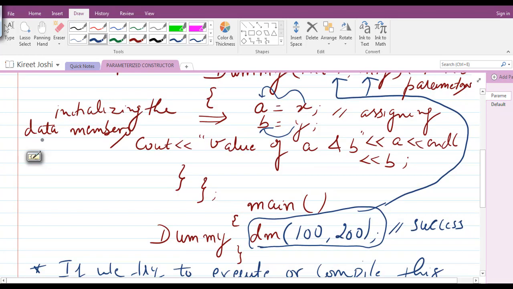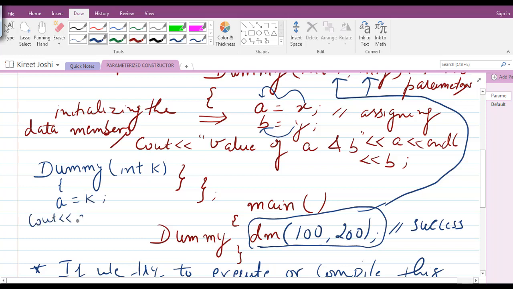In this code, if I again create a constructor, let us suppose dummy, and again I pass int, for example, k, and I write a is equal to k and cout a, then what will be the output?